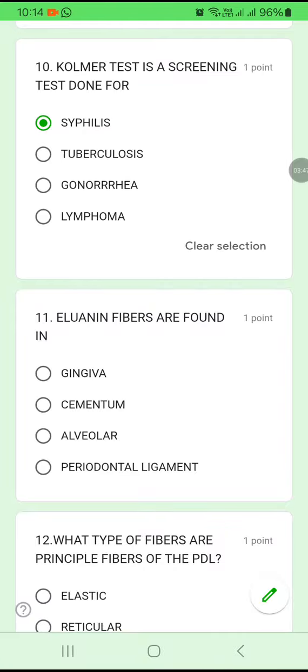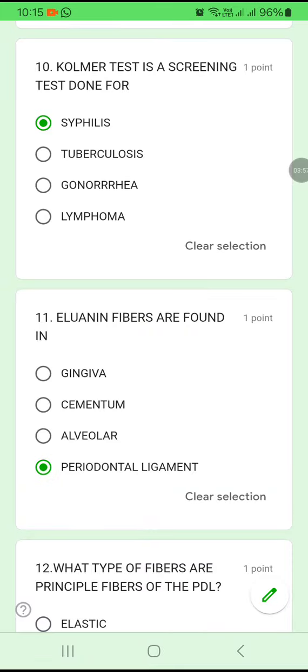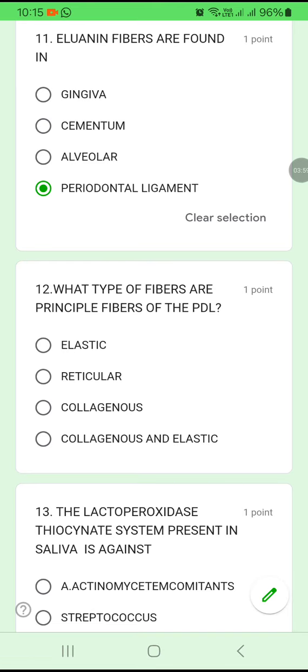Question number 11. Oxytalan fibers are found in which area? In gingiva, cementum, alveolar bone, or periodontal ligament? Oxytalan fibers are found in the periodontal ligament. Option D.